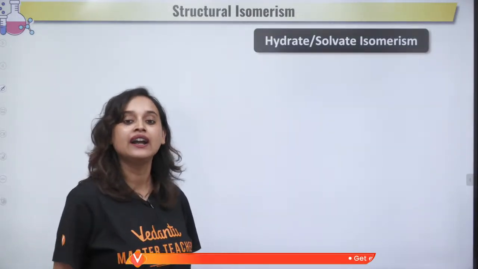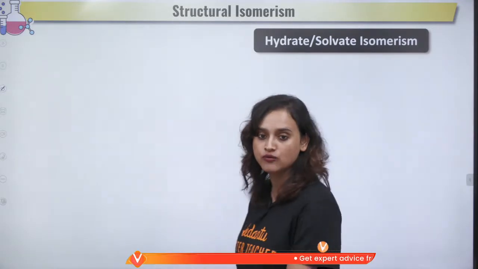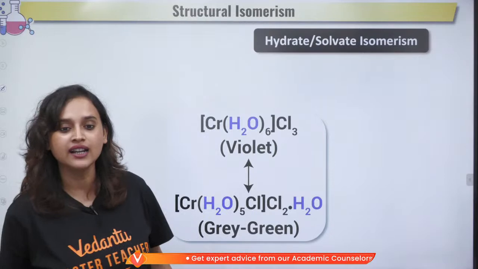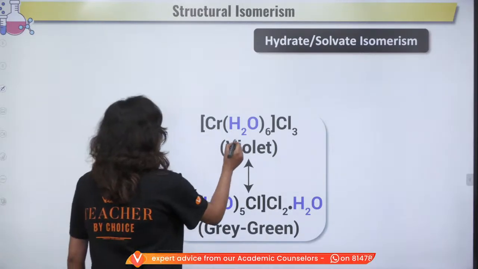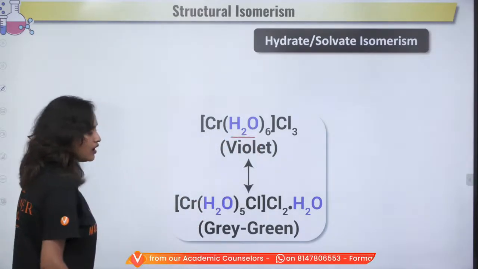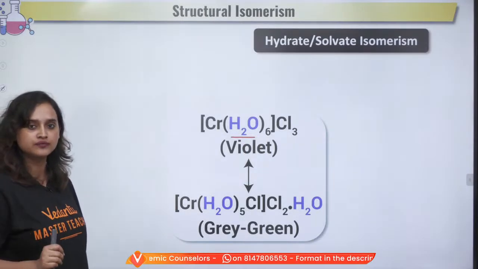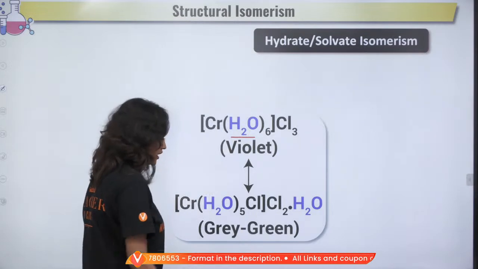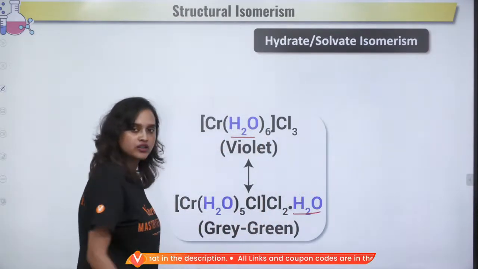Now let's understand hydrate or solvate isomerism. What is this now? Take a look at it. Again, this is all about the H2O. In here, water is inside the coordination sphere, but in here, water is out.